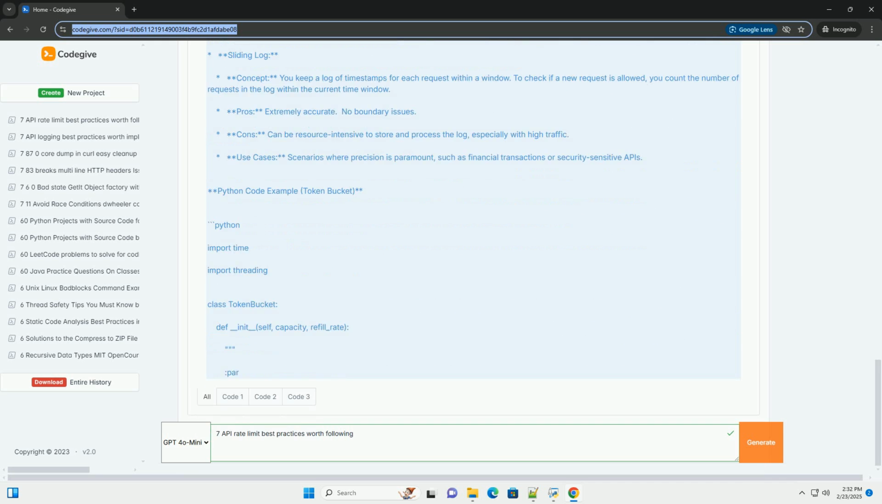X-RateLimit-Limit: the maximum number of requests allowed in the current time window. X-RateLimit-Remaining: the number of requests remaining in the current time window. X-RateLimit-Reset: the time, in seconds or a timestamp, when the rate limit will be reset. Retry-After: the number of seconds the client should wait before retrying the request. This header is particularly important.